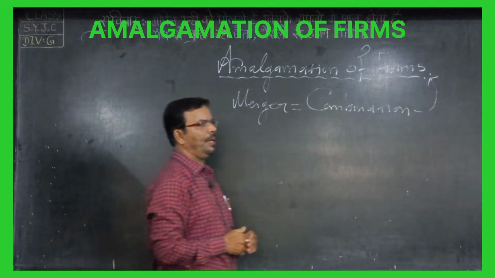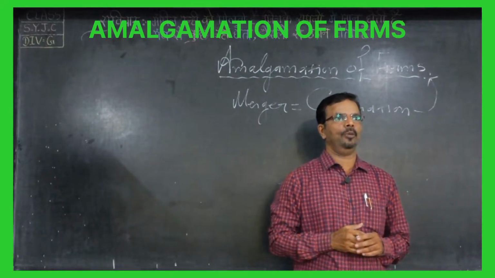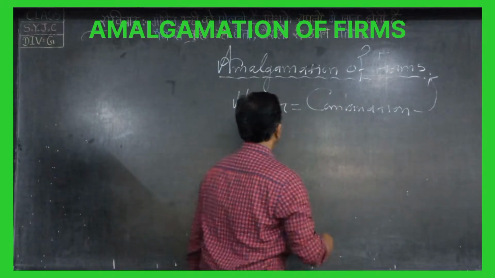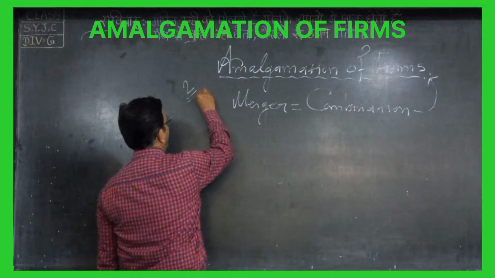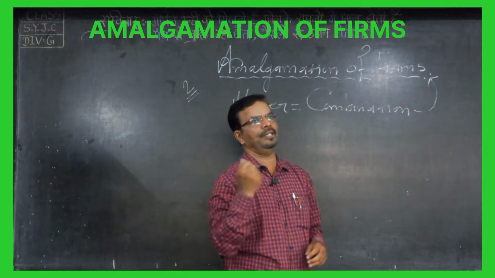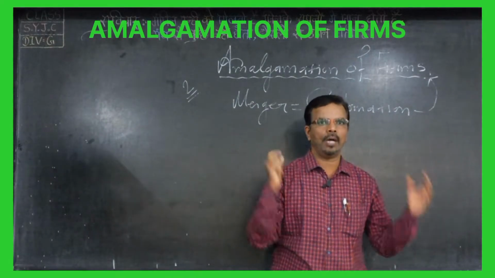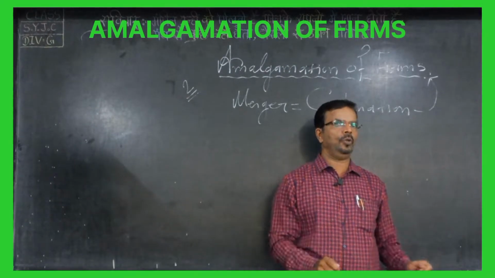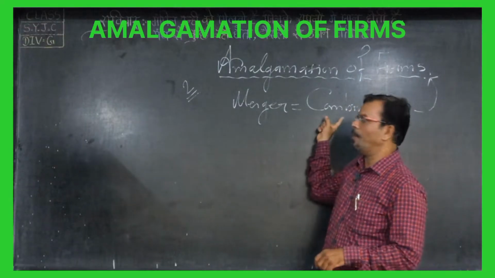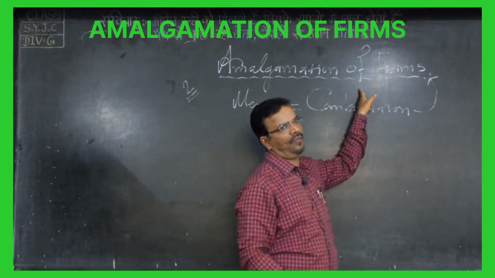That means whenever two or more than two firms come together and start a new business, it is known as amalgamation of firm. So what is the minimum number? Two. Not companies, the firms. For coming together and starting a new business, that is known as amalgamation of firm, a combination or merger of these two or more firms.